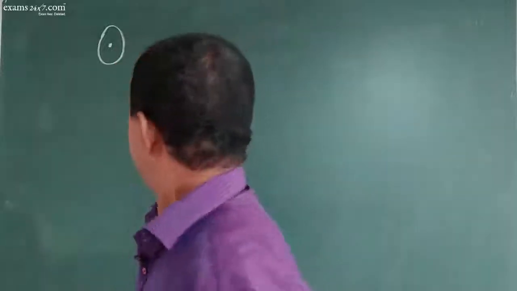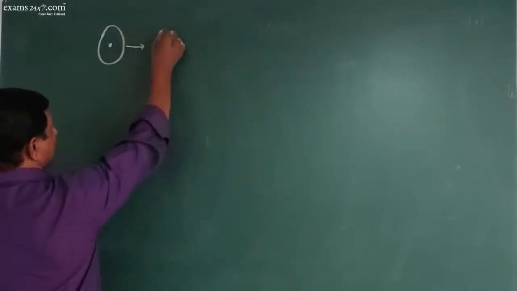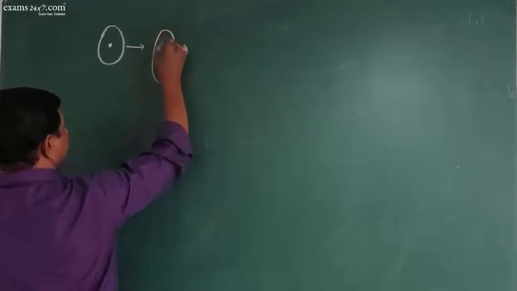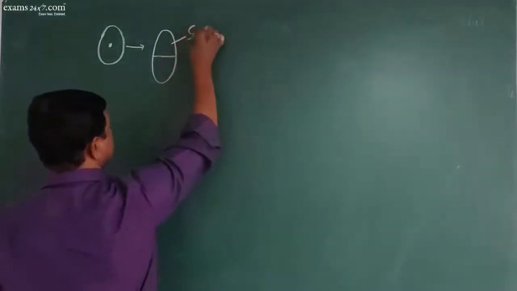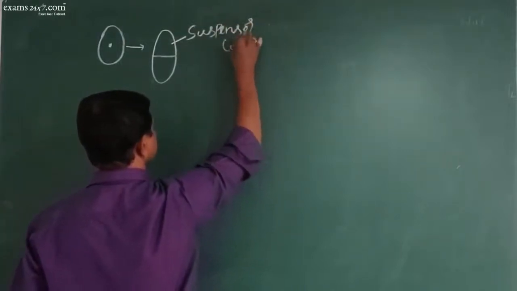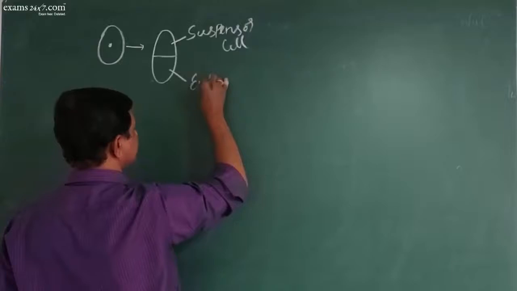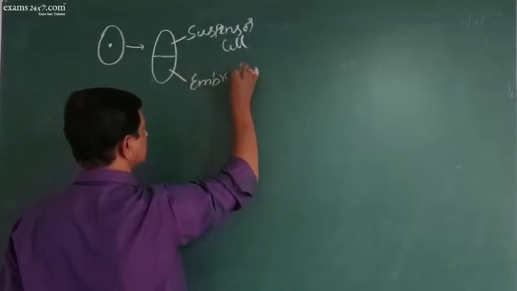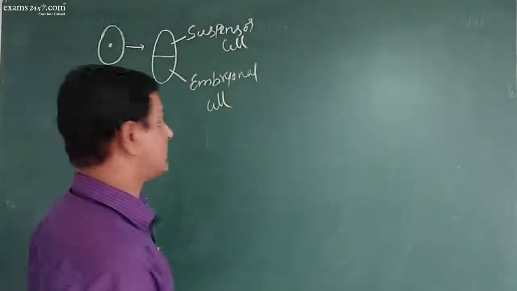And see how it happens: first this zygote undergoes a transverse division, and this is called the suspensor cell. This is called the embryonal cell.